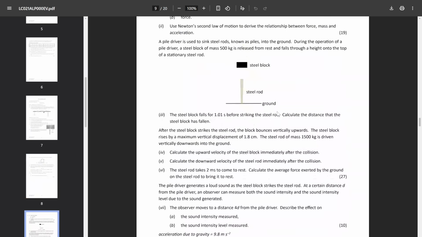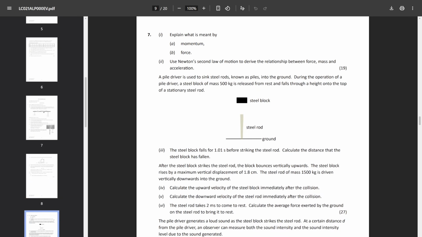Now, question 7, mechanics. Started off actually not too bad. 19 of the marks were to do with 2 definitions, which you can use formulae for, and then a pretty straightforward derivation. And you'll see a lot of derivations in this paper, which is a bit strange. And then we have this setup, which is evidently slightly like introductory applied maths questions, where you have a hammer-like object hammering something into the ground.